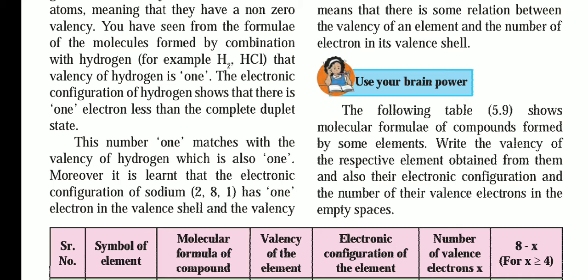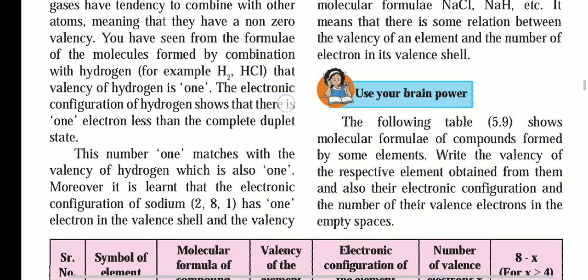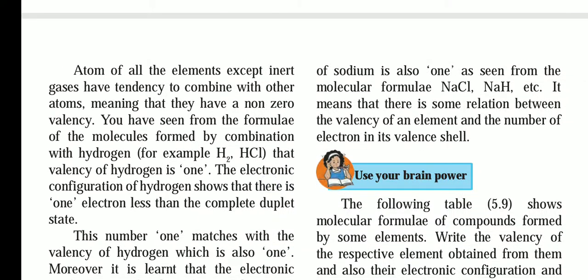Moreover, the electron configuration of sodium, 2, 8, 1, has 1 electron in the valence shell. Sodium also has 1 electron in its electronic configuration, so its shell is also not fully filled. The valency of sodium is also one, as seen from molecular formulas like NaCl, NaH, etc. It means that the valency of an element equals the number of electrons in the valence shell.